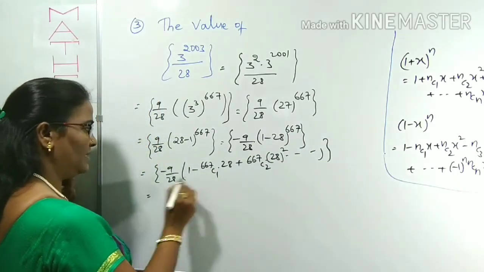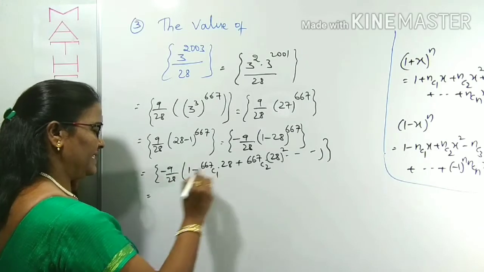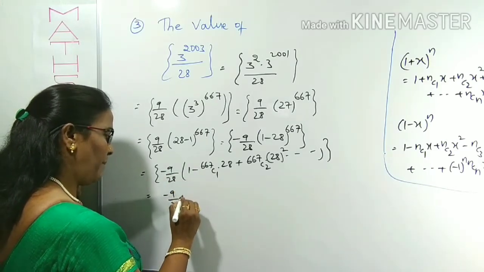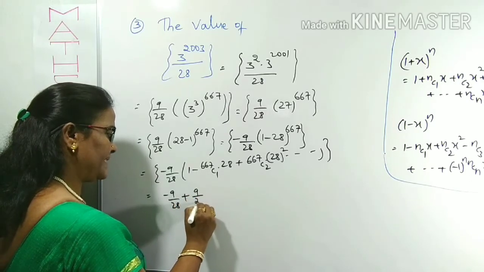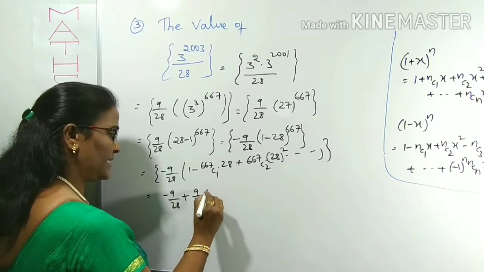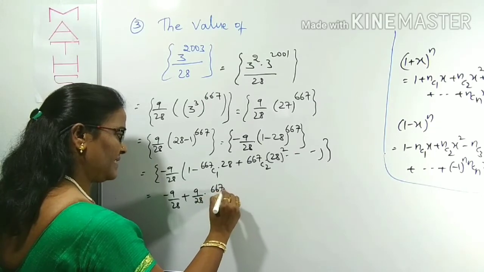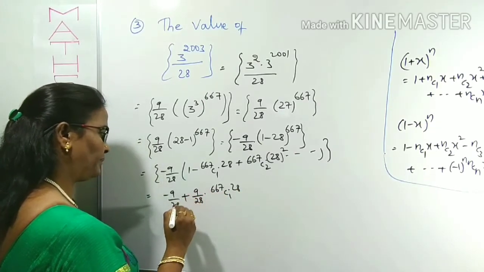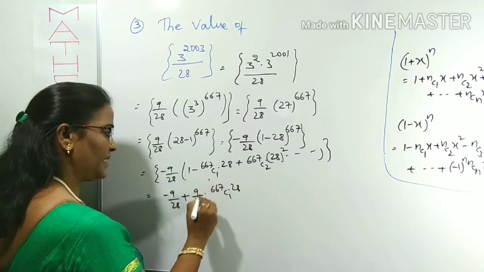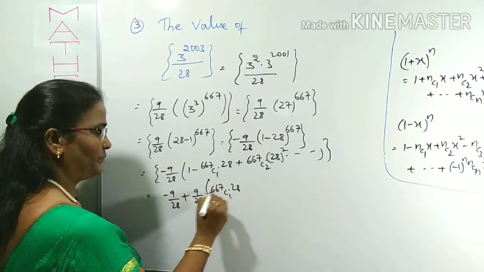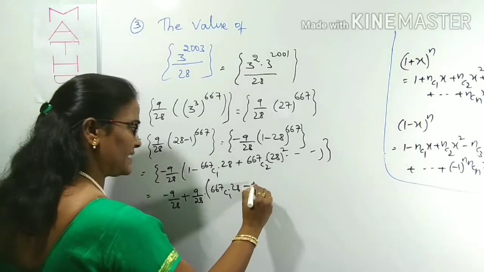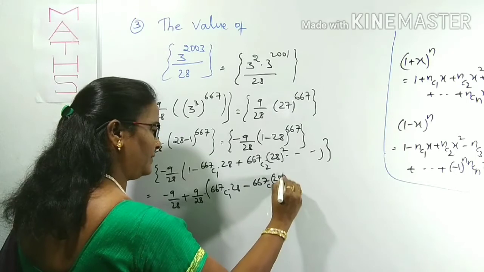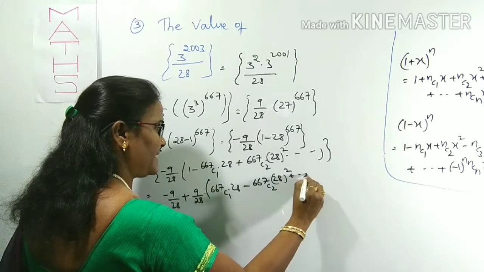Afterwards, we can multiply with this: minus 9 by 28 plus 9 by 28 with 667c1 28. Here this becomes plus, this becomes next minus 667c2 28 whole square, plus and so on.